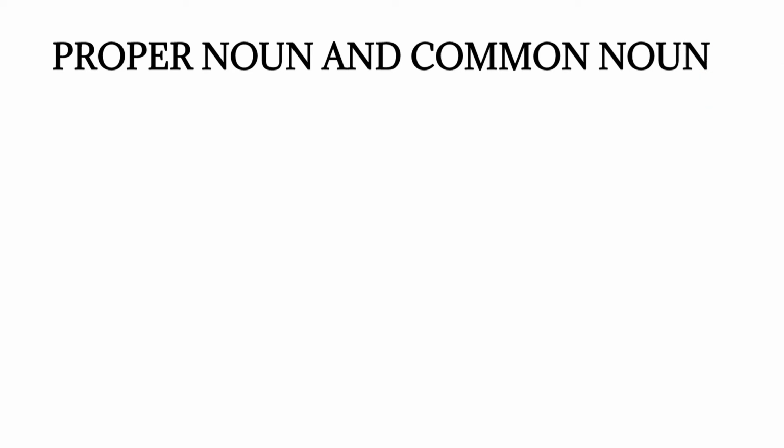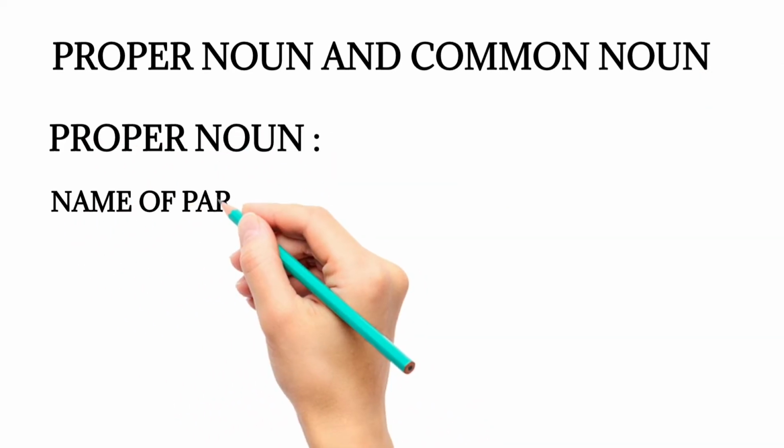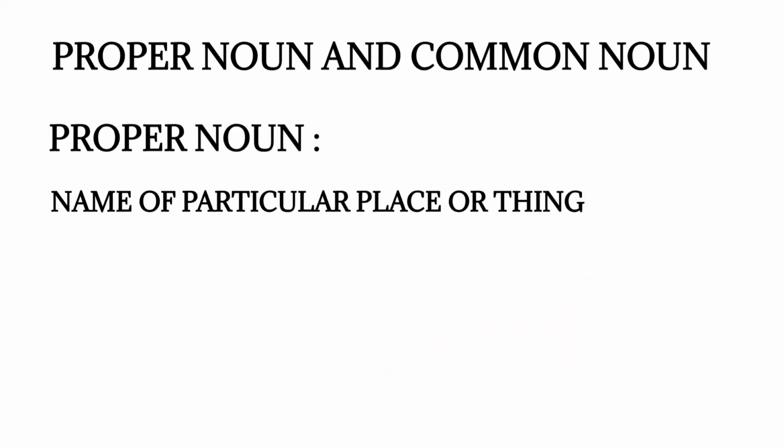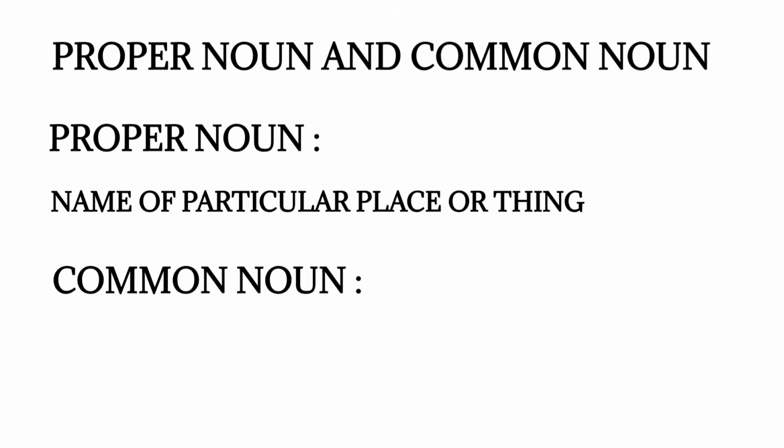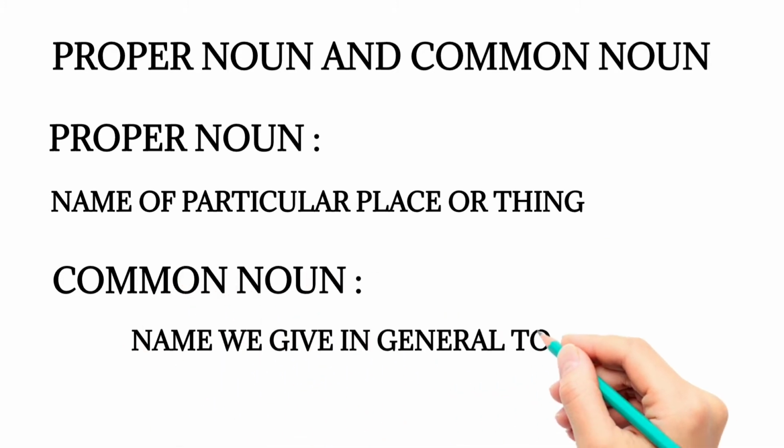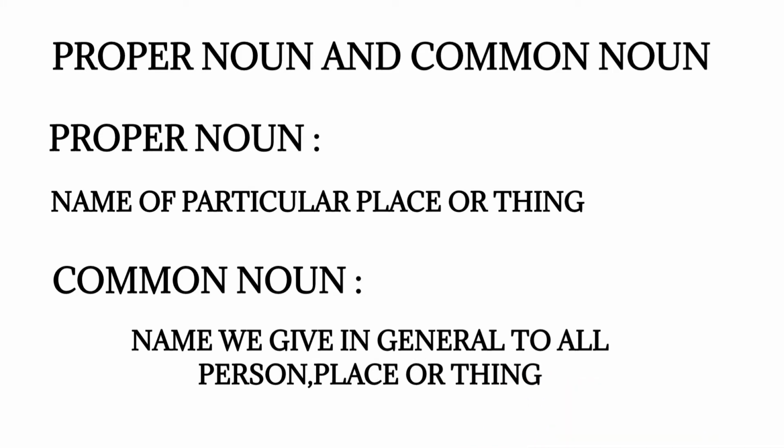What is the difference between a proper noun and a common noun? A proper noun is used to name a particular place, thing, or person. But on the other hand, a common noun is the name that we give in general to all persons, places, or things.